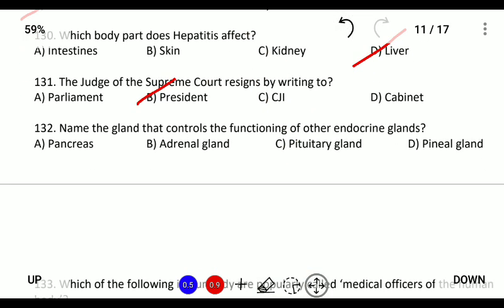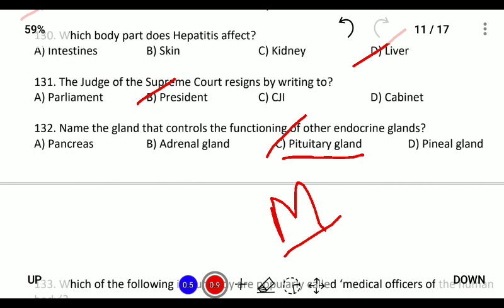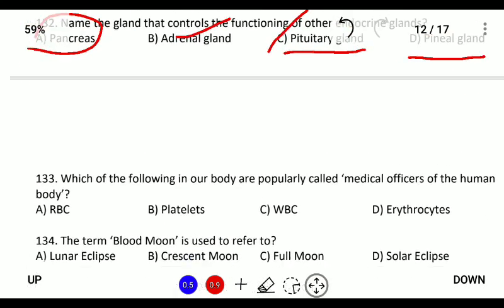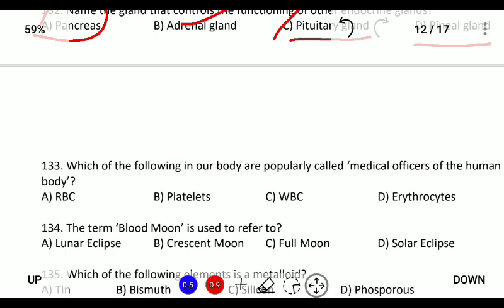Next, which gland controls the functioning of other endocrine glands? This is the pituitary gland. The pituitary gland is also called the master gland because it controls the function of other glands. The adrenal gland is used for stress relieving, and the pancreas provides digestive enzymes like amylase and lipase. The pineal gland works as an alarm clock for our body. That is, if it gets dark we feel sleepy, and in the morning we wake up. So this is controlled by the pineal gland.